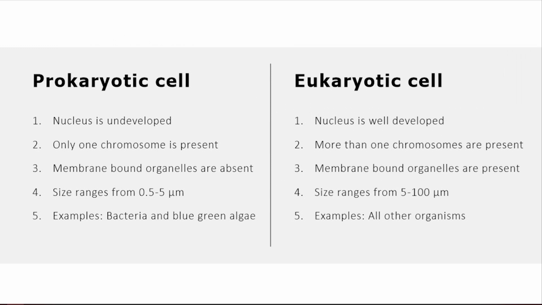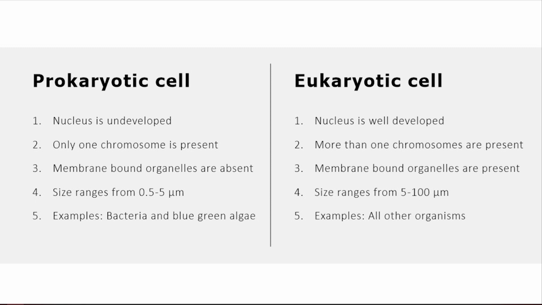Now, cells are divided into two broad categories. One is prokaryotic cells or primitive nucleated cells, and another one is eukaryotic or newly nucleated cells. The difference between these two: in prokaryotic cells the nucleus is underdeveloped, while nucleus is well developed in case of eukaryotic cell. Only one chromosome is present in case of prokaryotic cell, while more than one chromosomes are present in case of eukaryotic cell.